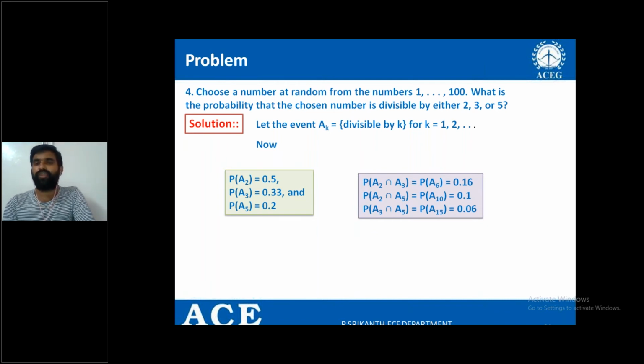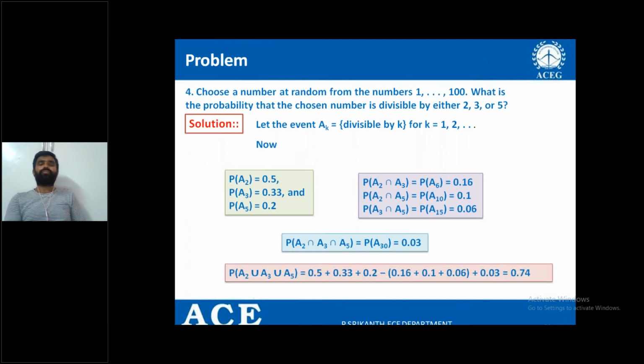For 3 and 5, 0.06. If I combine all 3, I get 0.03. You can try it. Or sometimes you may be asked to find the union of A2, A3, A5. So you are supposed to write this one, right?